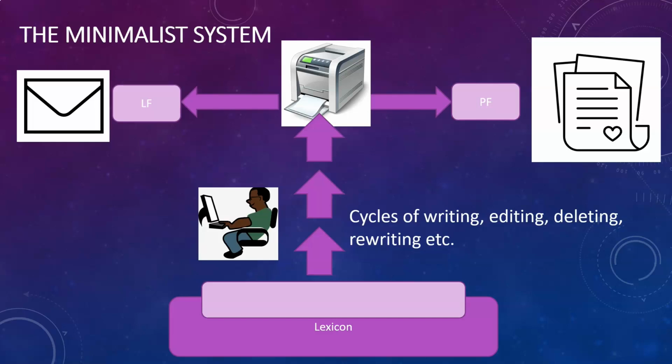Simultaneously, though, what your printer is going to do is write the address of the person that you're sending the letter to onto an envelope. So you might put an envelope into the printer, and out the other side comes this beautifully addressed letter. And let's imagine that this is something like LF or logical form. So both of these parts of the letter are really important for the letter to be read and to get where it needs to go.